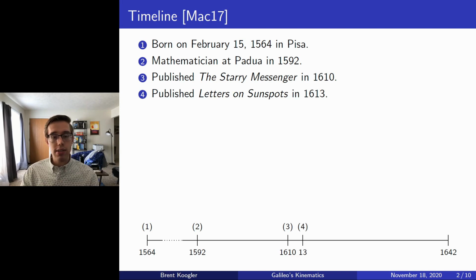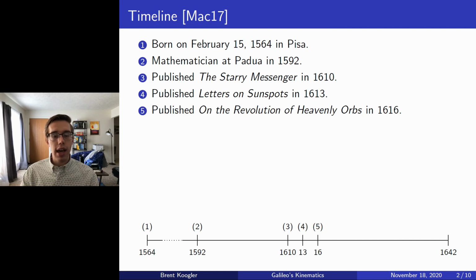Next, Galileo in 1613 would publish letters on sunspots, which, for example, describe that the sun rotates, which causes the sunspots, and moreover, that Venus has phases just like our moon. And then in 1616, he published On the Revolution of Heavenly Orbs, which supported Copernicus's theory of a heliocentric solar system. But because this contradicted the Church's geocentric theory, the Church would then warn Galileo to stop pursuing and openly teaching such heretical theories. And for a while, Galileo would in fact observe this warning.